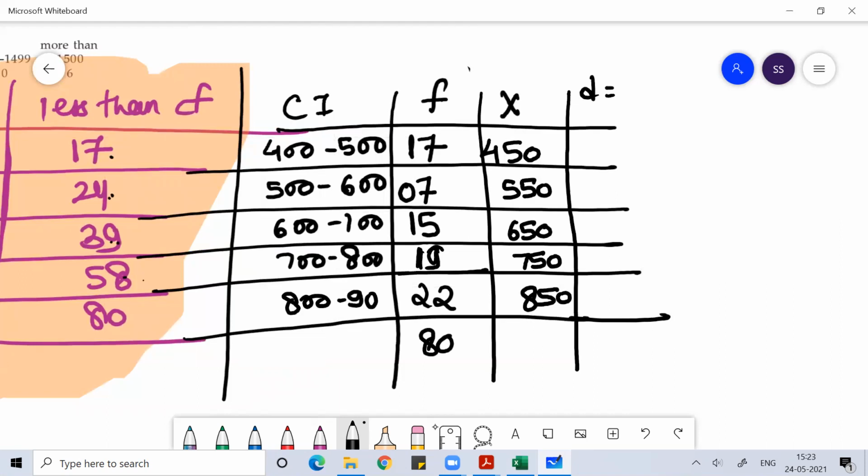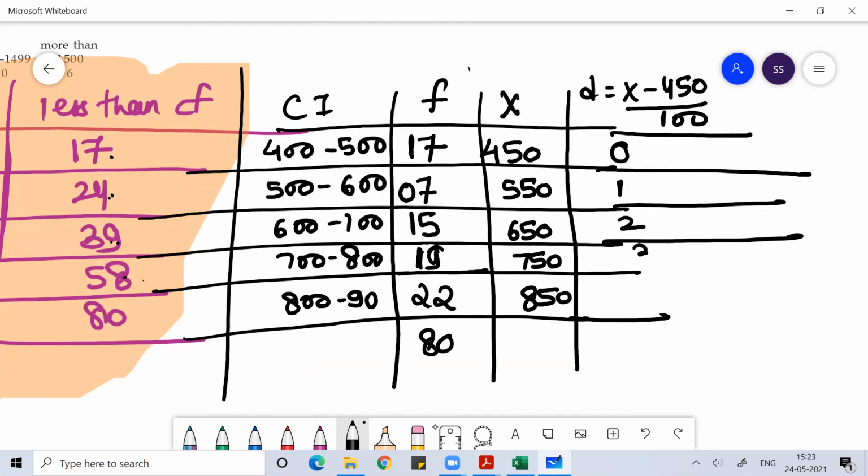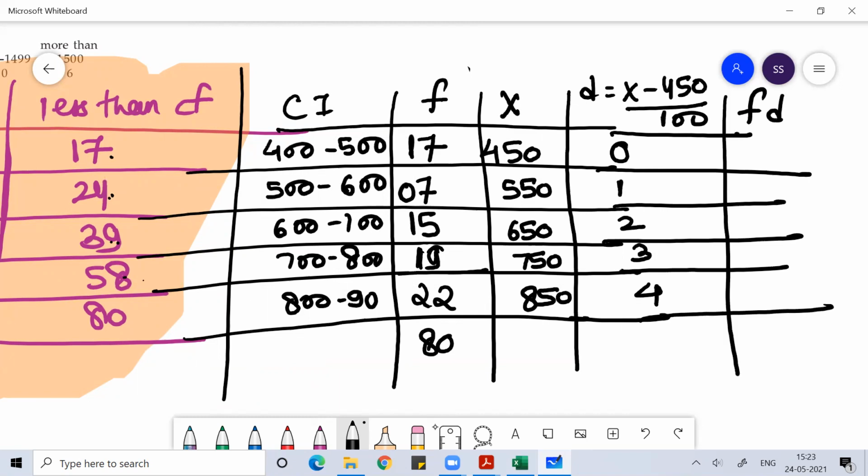I can write d is equal to x minus 450 divided by 100. So d is 0, then 1, then 2, then 3, then 4. Yeah, I got the d values. Now I can find f into d: 0, 7 into 1 is 7, 15 into 2 is 30, 19 into 3 is 57, 22 into 4 is 88. Sum of fd is 7 plus 7, 14, plus 30, 44, plus 57, 101, plus 88, 189.